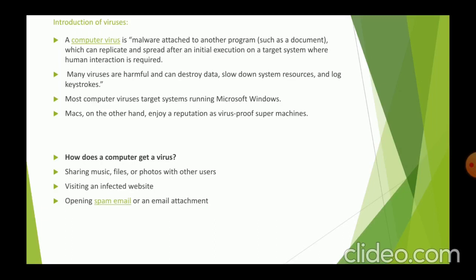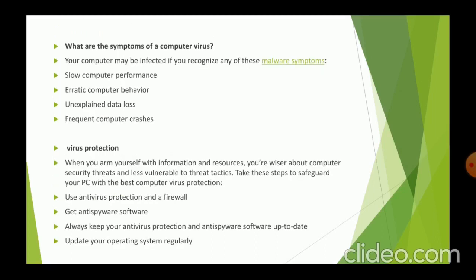A computer can also get a virus by downloading free games, toolbars, media players and other system utilities, and by installing mainstream software applications without thoroughly reading license agreements. And how can we know a computer has a virus? Some of the symptoms of a computer virus are: your computer may be infected if you recognize any of these malware symptoms.